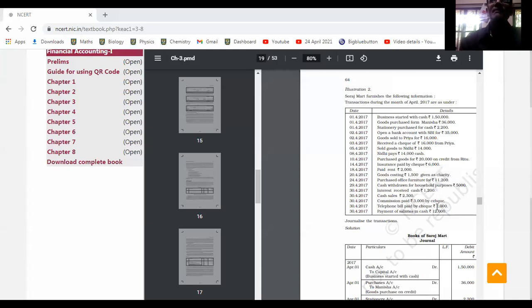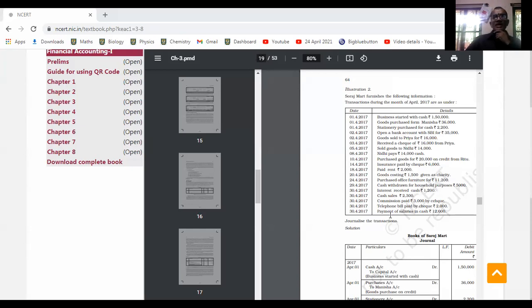Next transaction. Next one, interest received, 1,200 rupees.